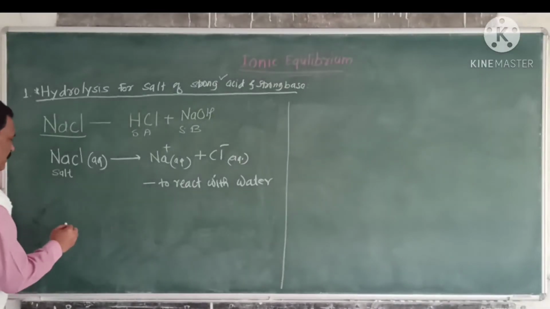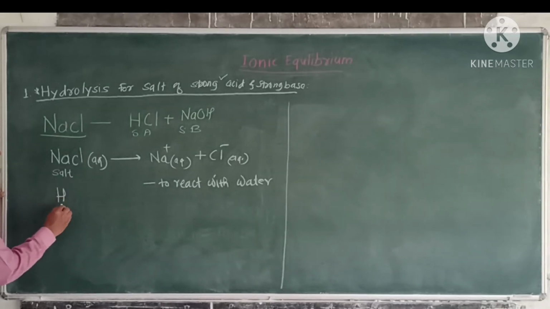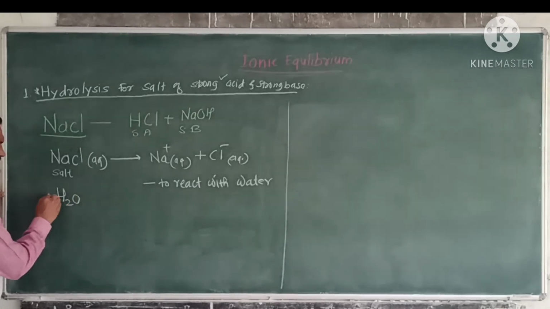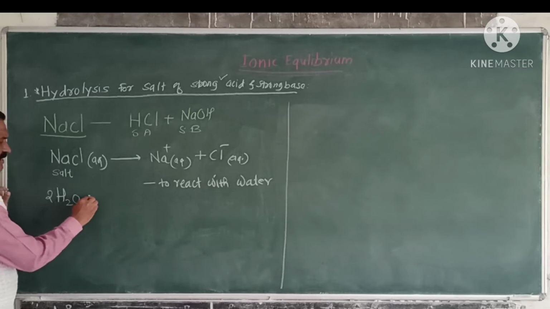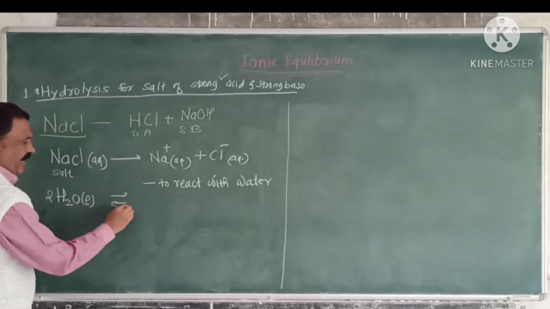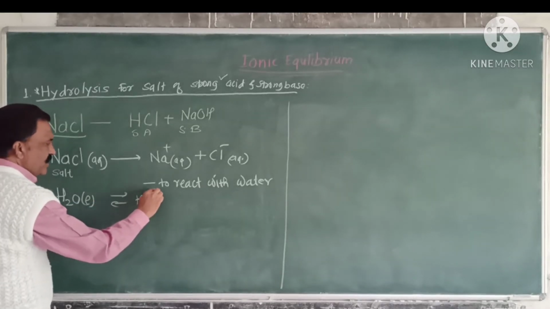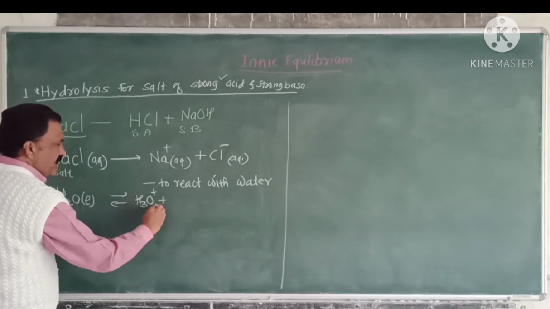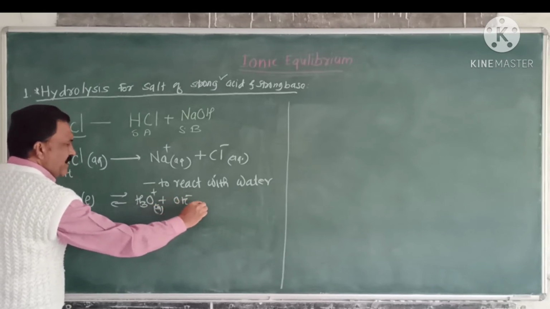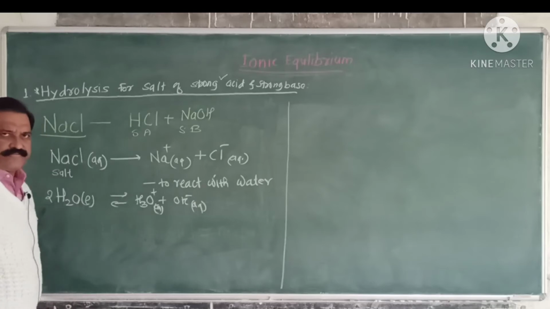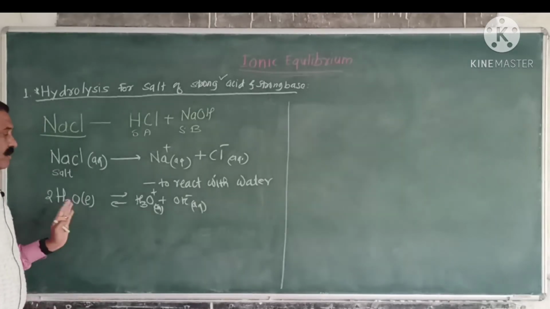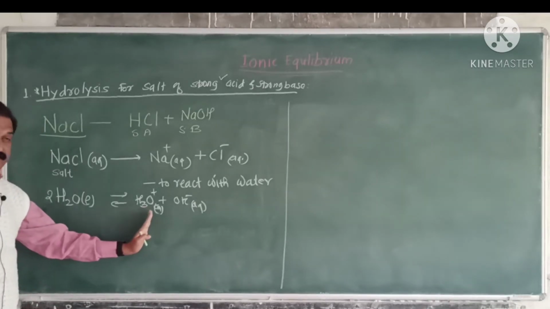Here, the solvent, water, dissociates to a small extent and gives H3O plus and OH minus ions.